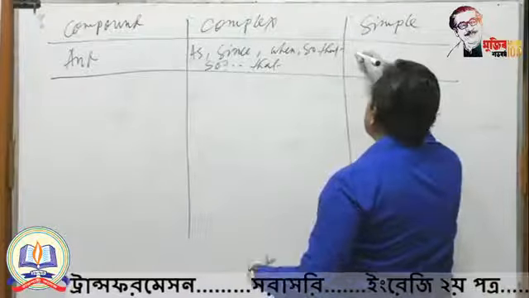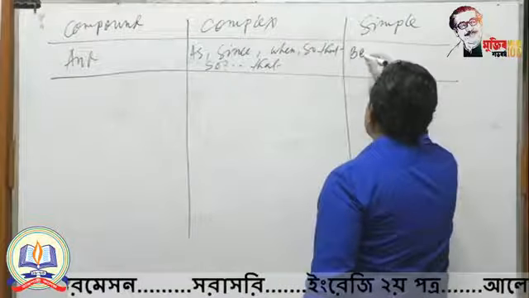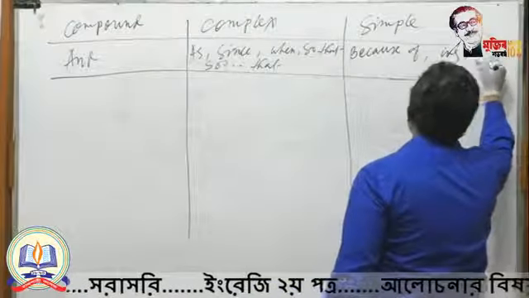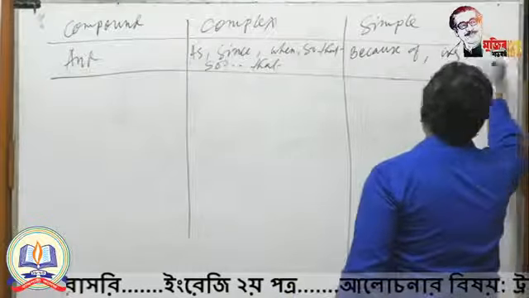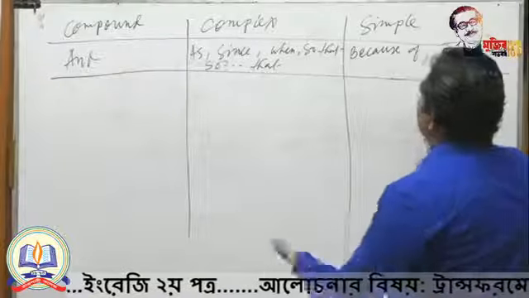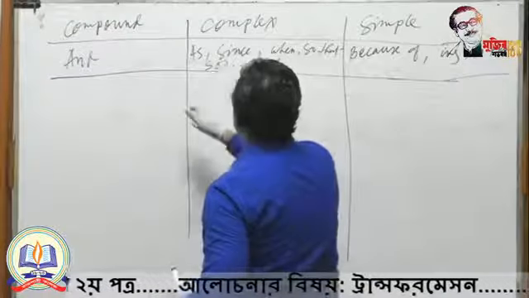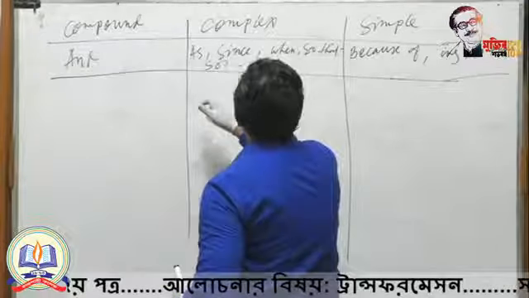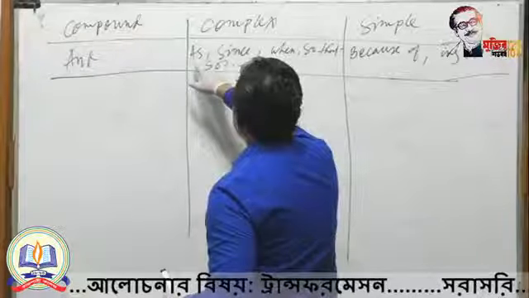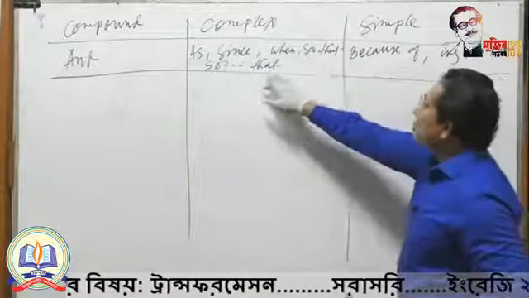That means in most of the cases, because of, ing, to plus verb. In this way you can make simple sentence. Actually it varies. As, since denotes reason. So because of denotes reason. If the sentence is made by as and since, of course you have to make it simple by using because of.